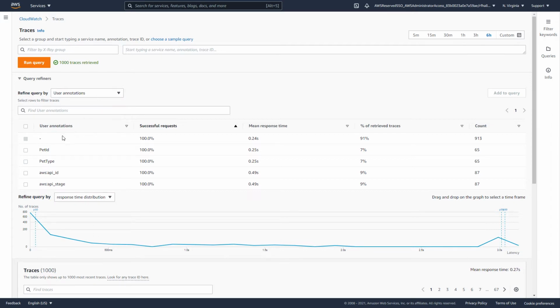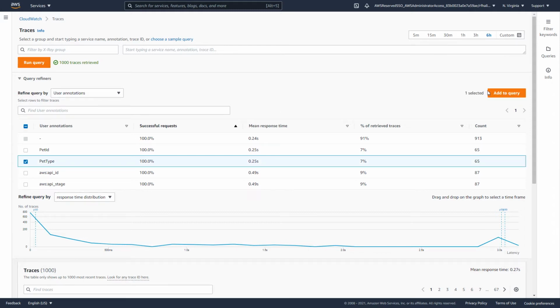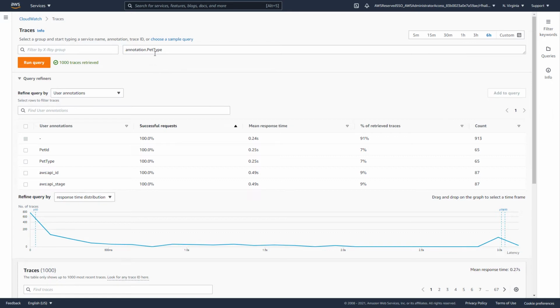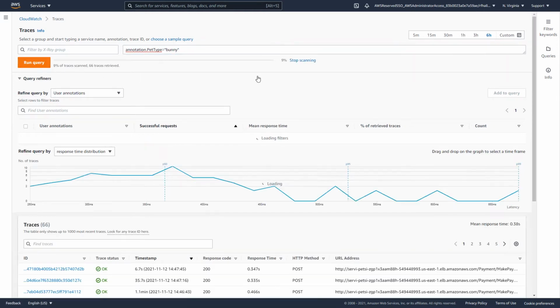Inside our user annotations, we've added custom annotations to our application, specifically pet ID and pet type. And what we're going to do is filter for pet type. And now we can see annotation.petType. We can also further refine this by looking for a specific pet type. So now we're only looking for requests where the trace included a pet type in the annotation, and now we're further filtering this for, let's say, the pet type has to be a bunny.